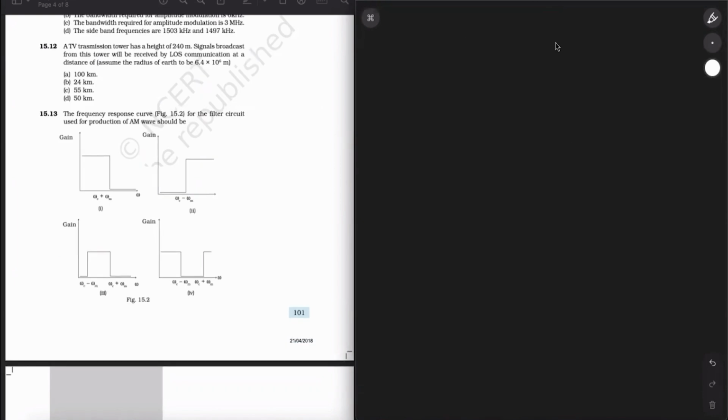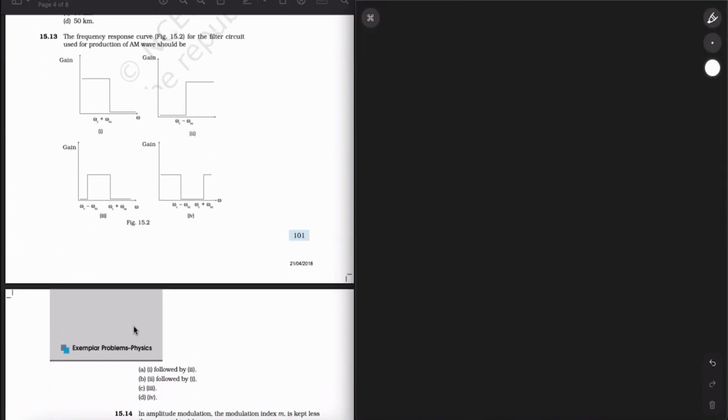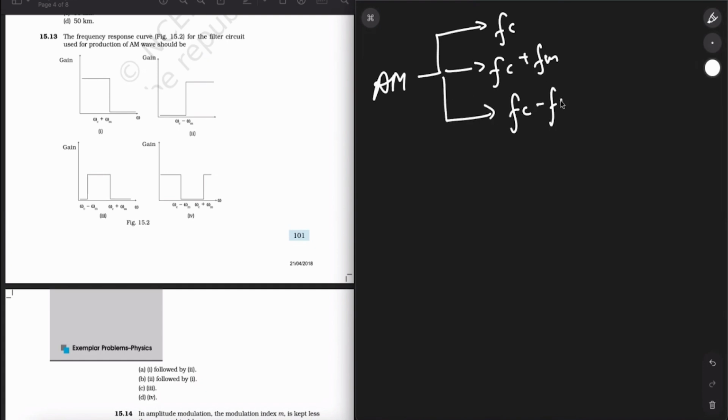Now, next question is question number 13. The frequency response curve for the filter circuit used for production of AM wave should be gain. These are the options that have been given to us. The key concept behind this is again the sideband frequencies. The amplitude modulated wave will contain 3 frequencies, namely FC plus FM, which is the upper sideband, and FC minus FM, which is the lower sideband.